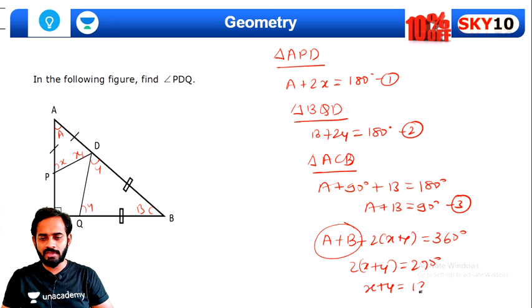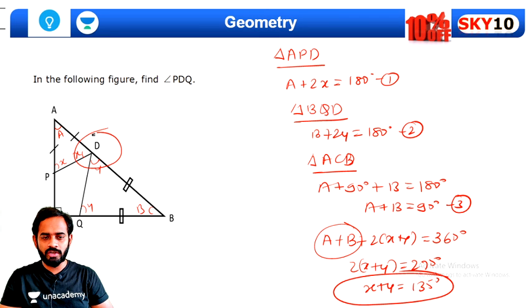Okay, now let's say this angle is z. We know that x plus z is equal to 180 degree because they are linear angles. x plus y is 135. So 135 plus z is equal to 180 degree. So the value of z will be what? 45 degree. Yes, so 45 degree is the answer.